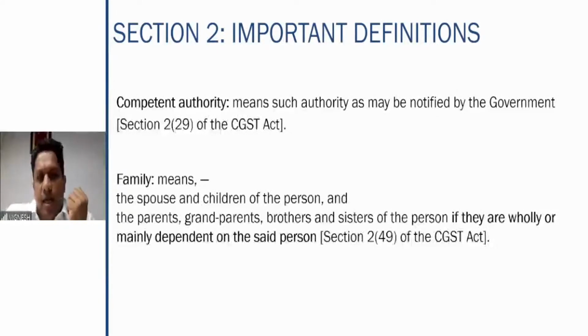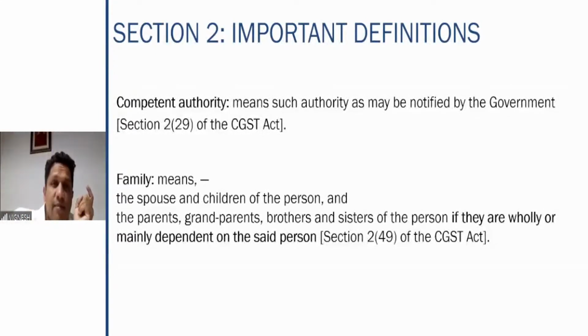Then another interesting definition is family. Why is this definition of family important? Because when you are covering the concept of value of supply, it says that when the transaction is made between members of the same family, they come under related persons. If they come under related persons, the value of supply is supposed to be taken as per the valuation rules.